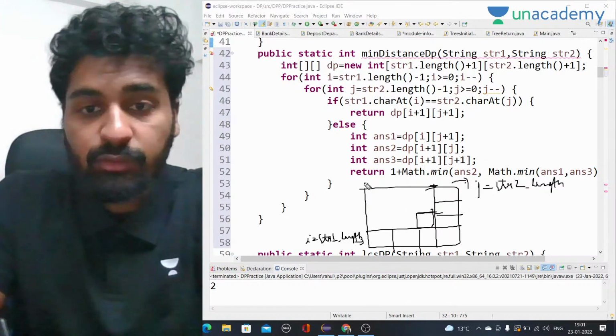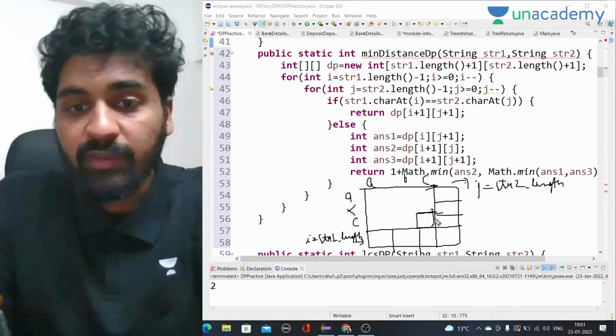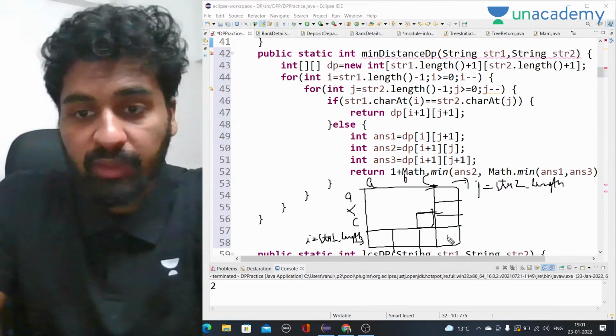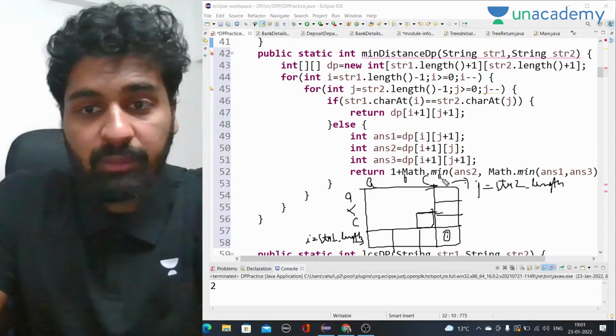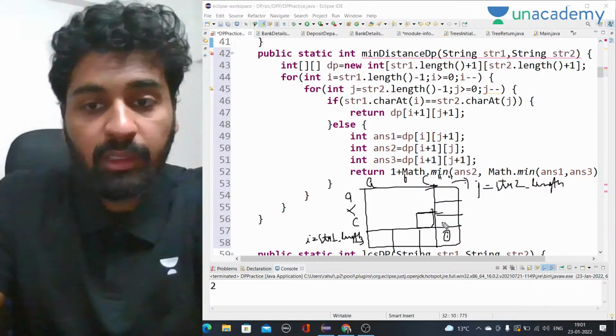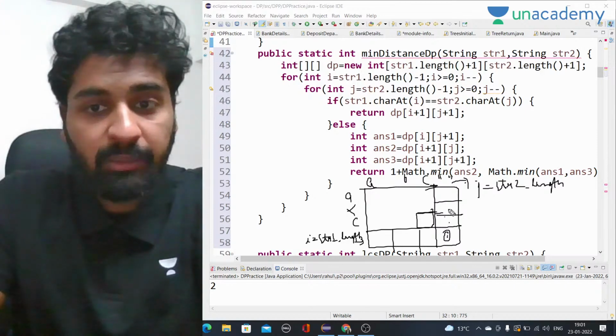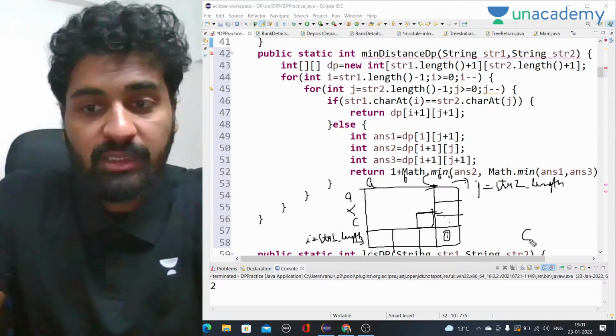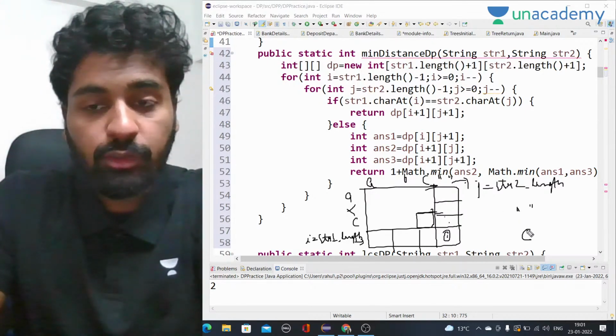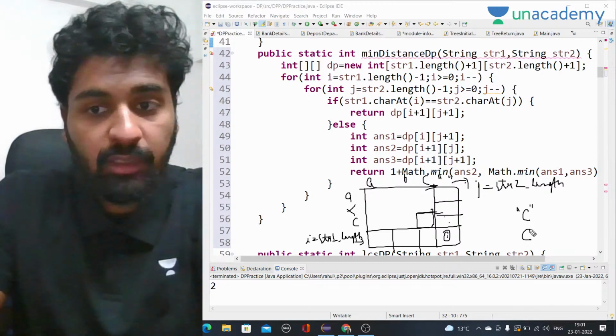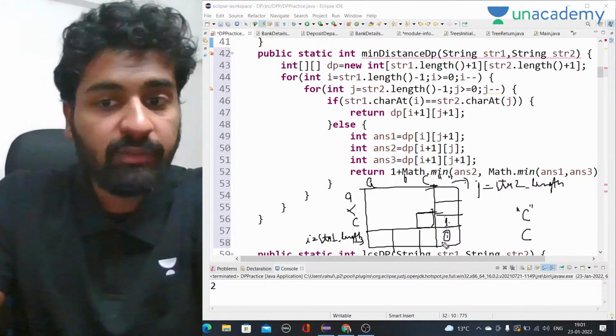Let's say this is ABC and this is AXC. Now when we are here, the answer will be 0, since both are empty. Now we move forward. When we move up, there is only C here and this is still empty. So in one string we have C and the other string is empty, so we have to insert this C in the other string. So the answer will be 1 only. So here the answer will be 1.